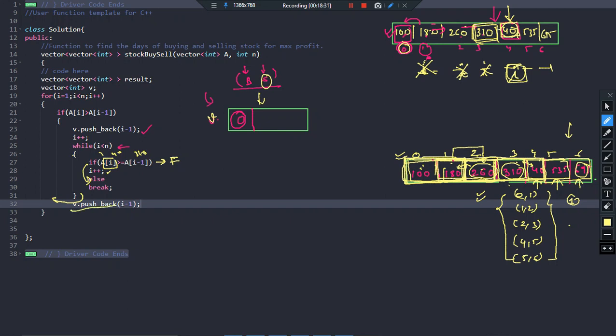So V dot pushback I minus 1, what will it do? It will push into this vector V that we have created the value 3, which means that you found a combination that you will be purchasing on 0th day, selling it on 3rd day. This is a valid combination. Done. Fine. What will happen next?